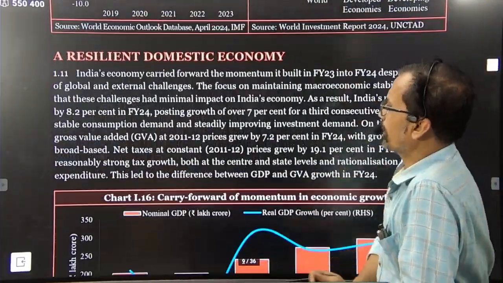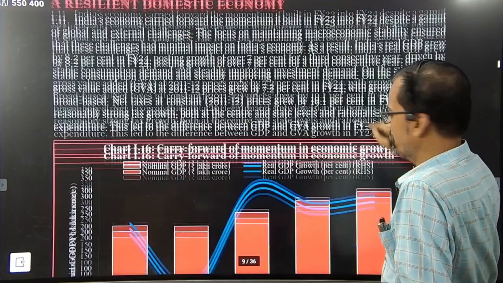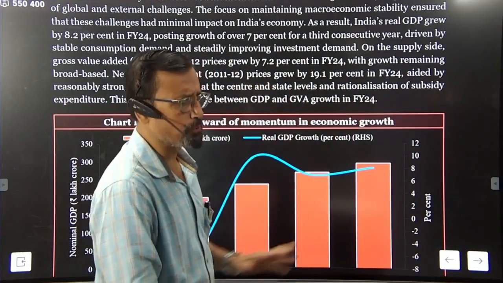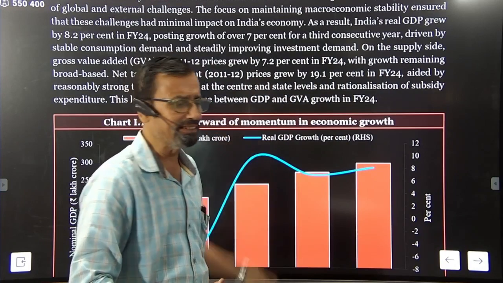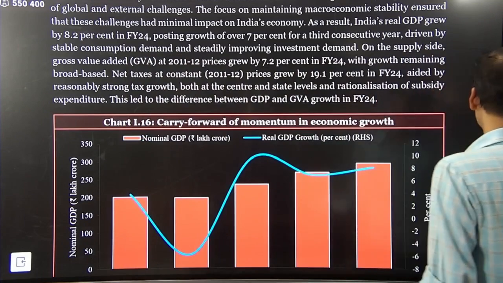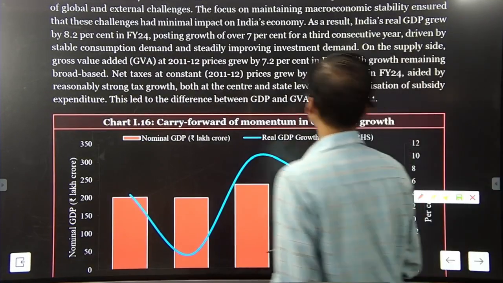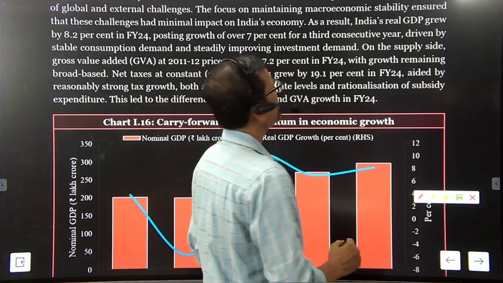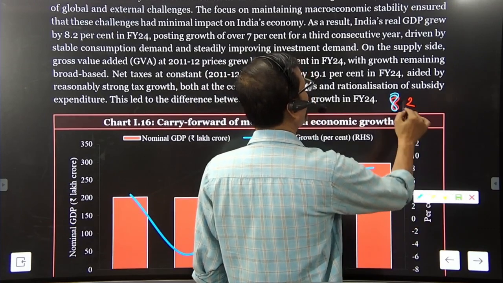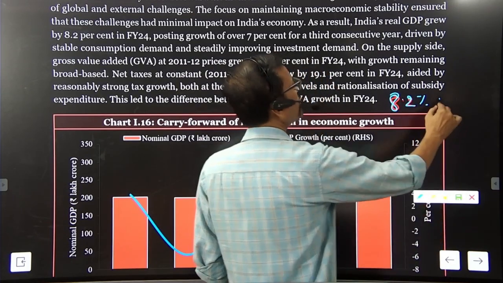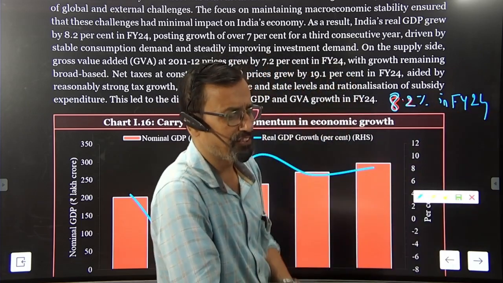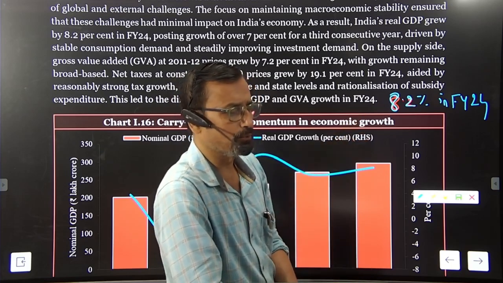Yes, this one: a resilient domestic economy. What is it about the domestic economy? Despite global uncertainties and external challenges, Indian GDP growth was 8.2% in financial year 24, compared to the last financial year, 2023.